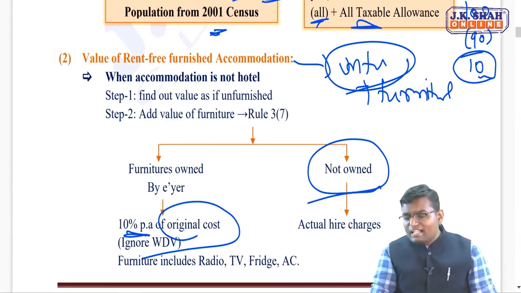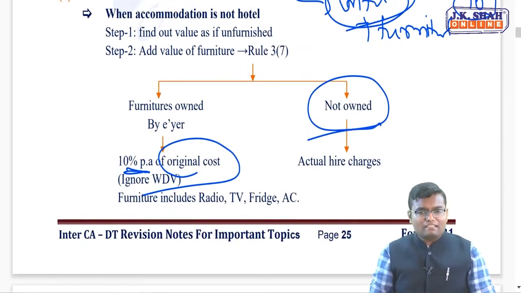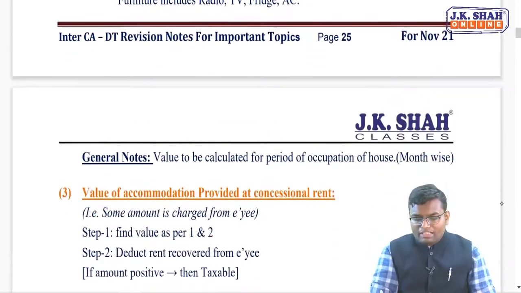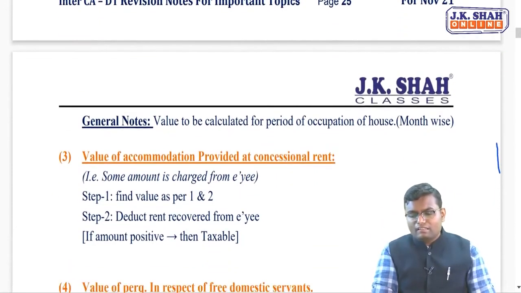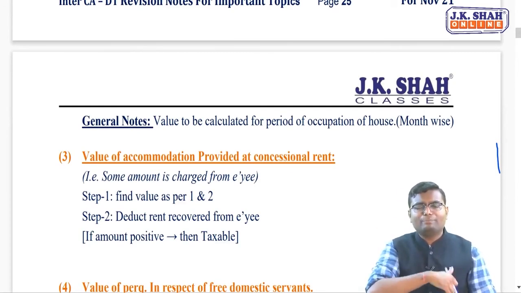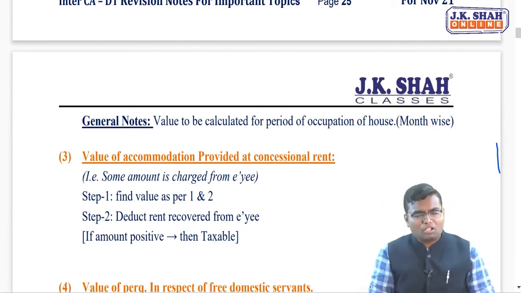Now for this entire salary chapter, whatever household appliances are there, like radio, TV, fridge, AC, washing machine, etc., that is also called as furniture and not electronic gadget. Now if that accommodation is not given for the entire year, if it is given only for a few months, you have to calculate the salary for that few months and you have to apply the respective 7.5%, 10%, 15% of salary for that much salary only.